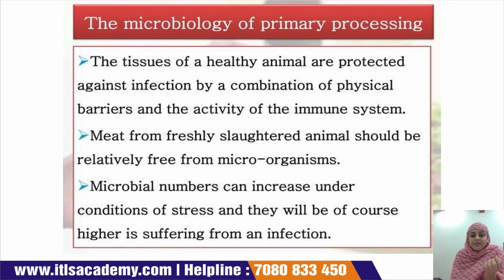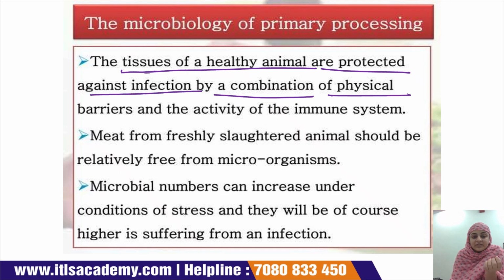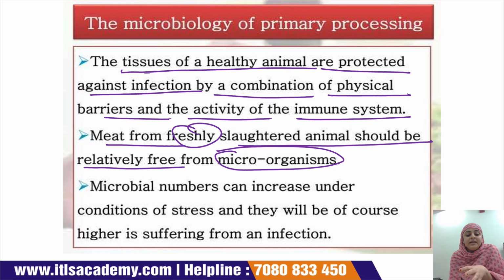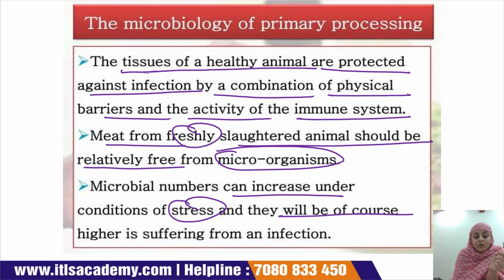Microbiology of primary processing. The tissues of a healthy animal are protected against infection by a combination of physical barriers and the activity of the immune system. Meat from a freshly slaughtered animal should be relatively free from any type of microorganisms, but the microbial load increases under stress, and will be higher if the animal is suffering from any type of infection.